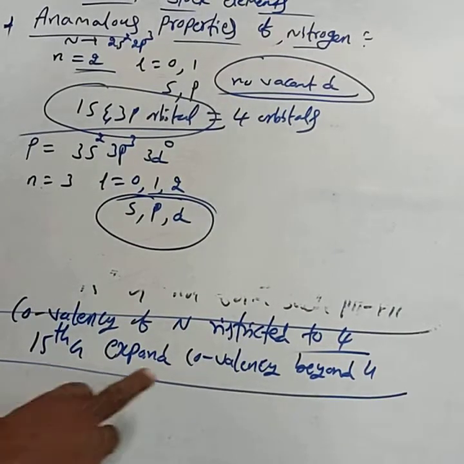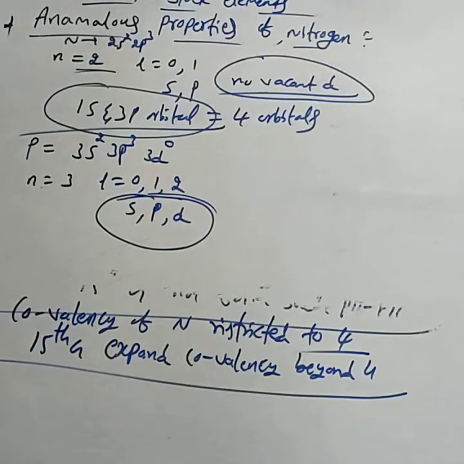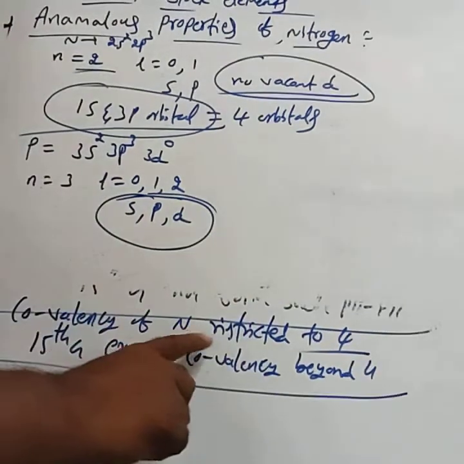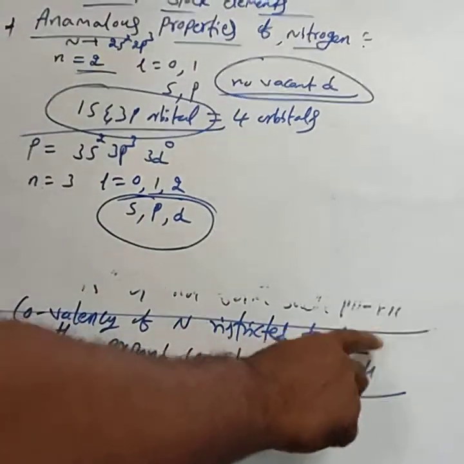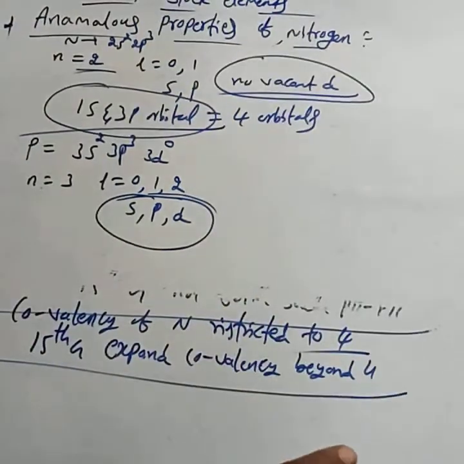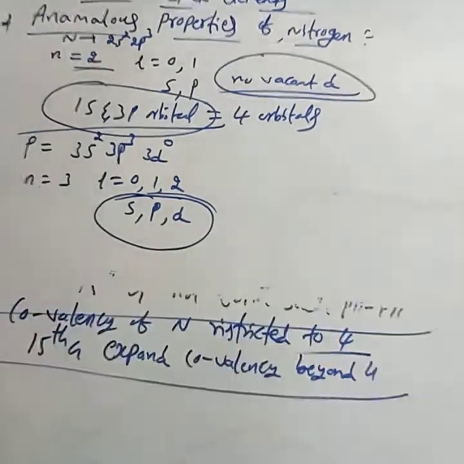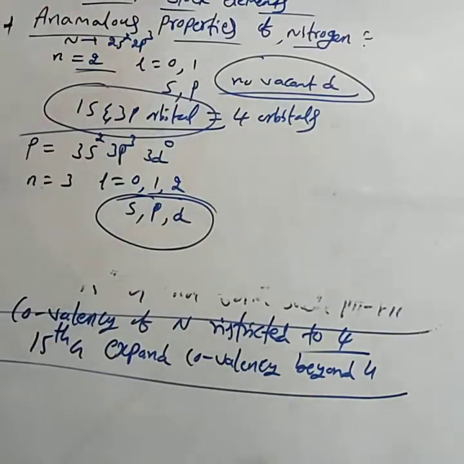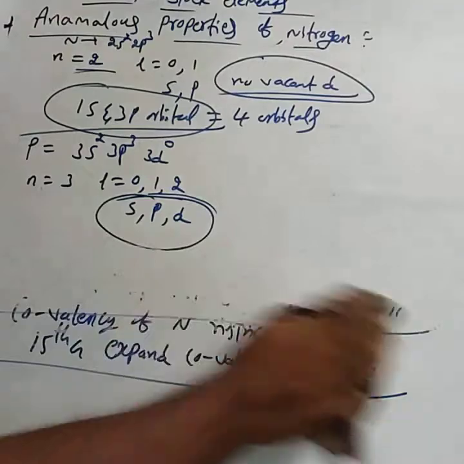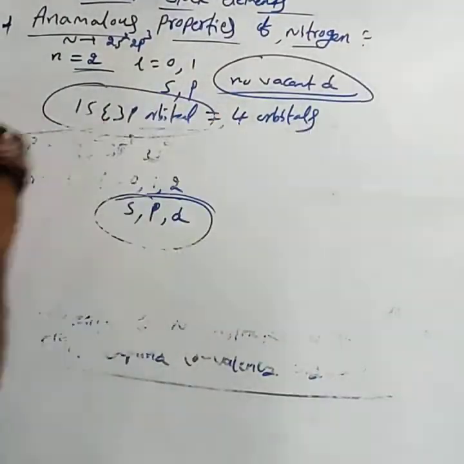Other 15th group elements expand their covalency beyond 4. Why is the covalency of nitrogen restricted to 4? You have to mention only the non-availability of the vacant d orbital in nitrogen. While other group 15 elements have vacant d orbitals, by using those vacant d orbitals they expand their covalency beyond 4. Then, by using this concept, you can consider one example.